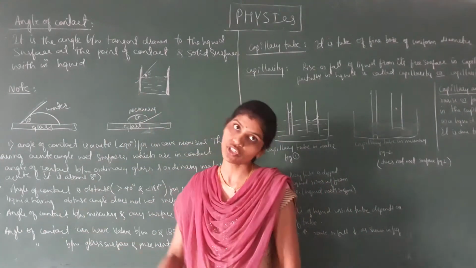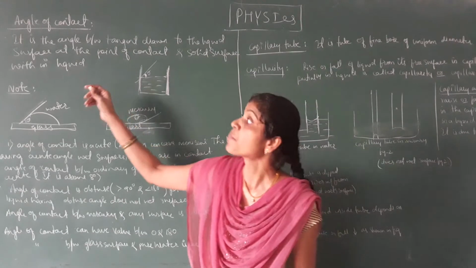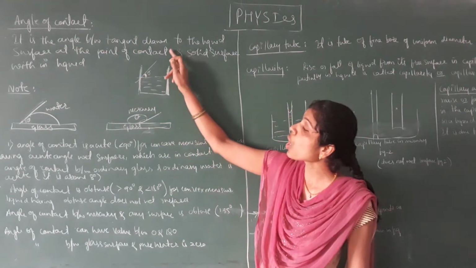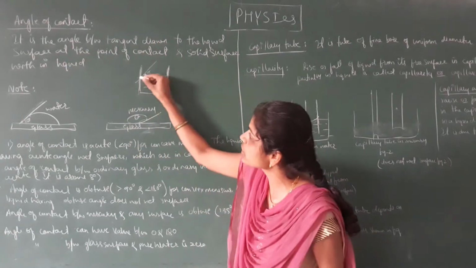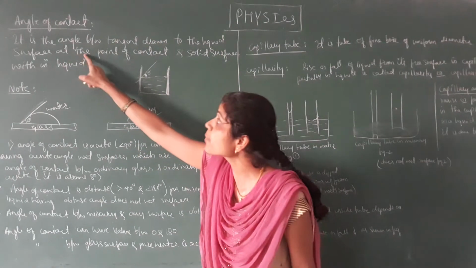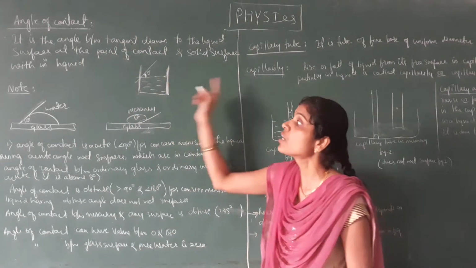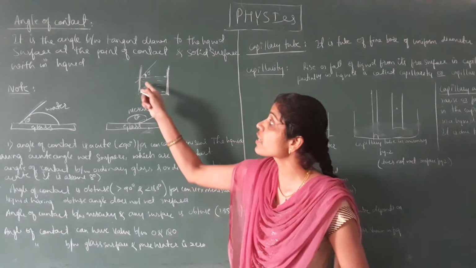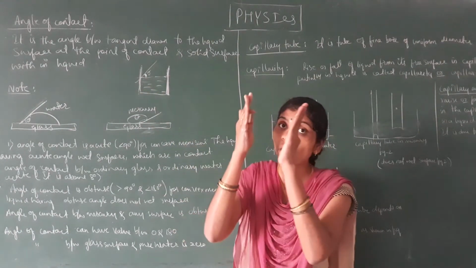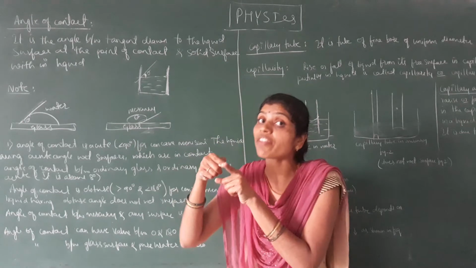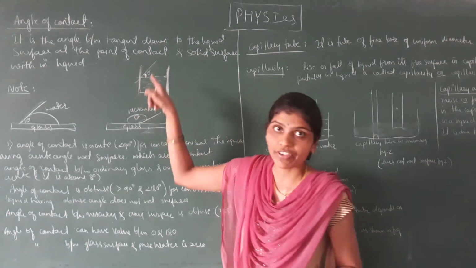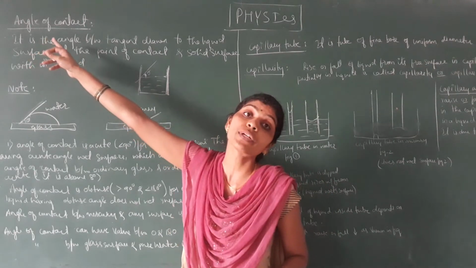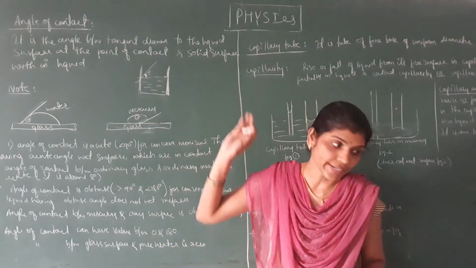According to the definition, it is the angle between the tangent drawn to the liquid surface at the point of contact and the solid surface. The solid surface is the beaker surface and the liquid surface is water. The connection between the liquid surface and the beaker surface is measured in terms of angle theta. Therefore we call it angle of contact.